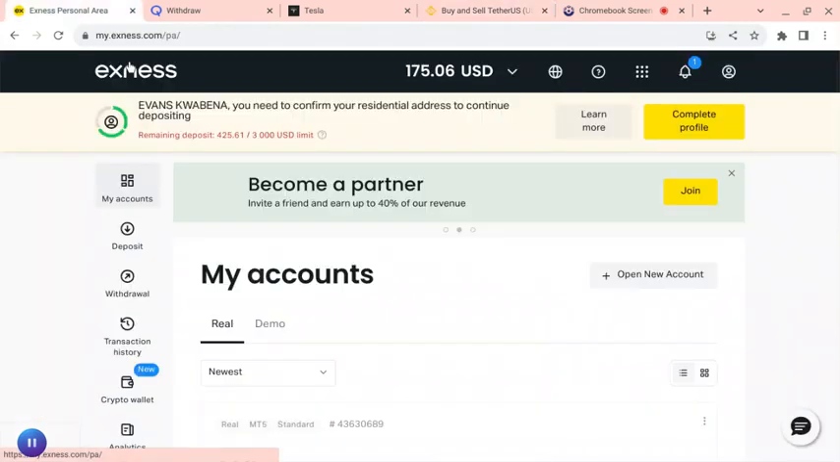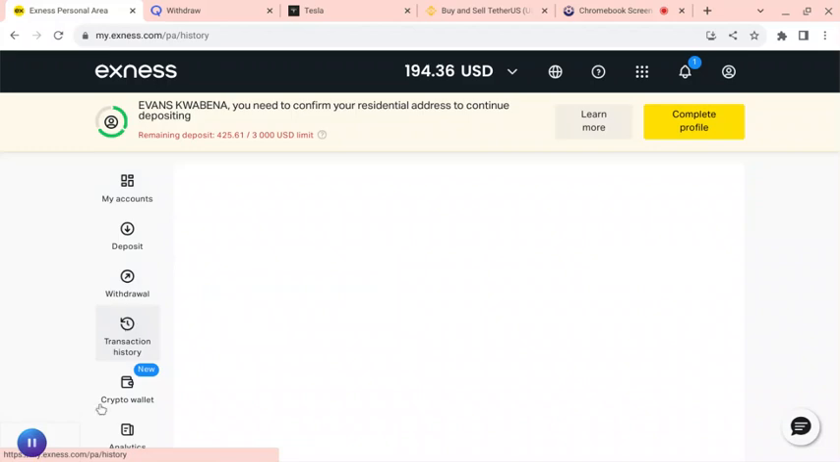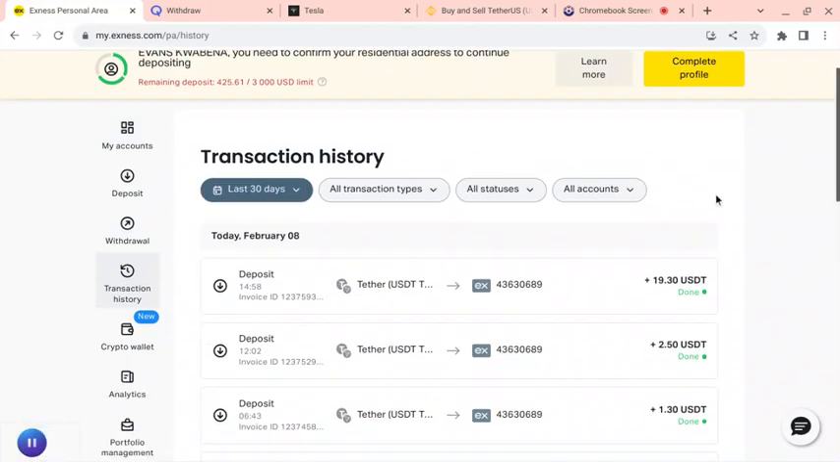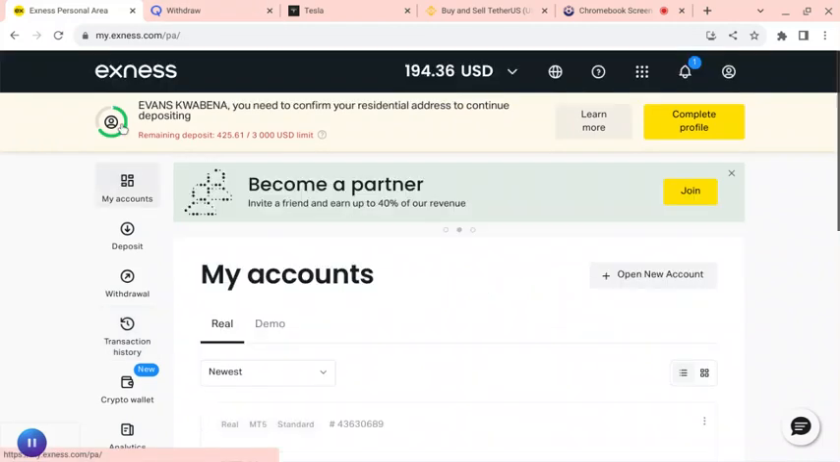I'll wait to receive the money in this account. Everything that I have is $19.4. So I'll go to transaction history for you to see. I'm doing everything live for you to see. Everything I have is 19.30. So this is how I'll do it.